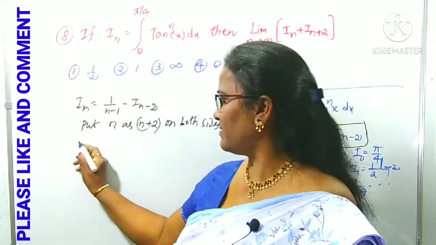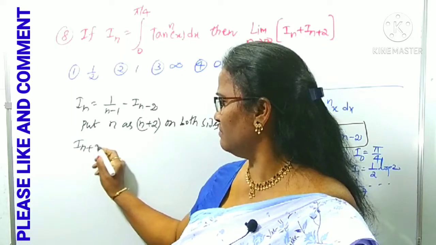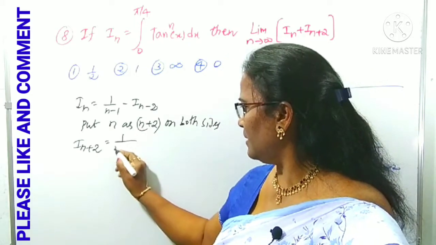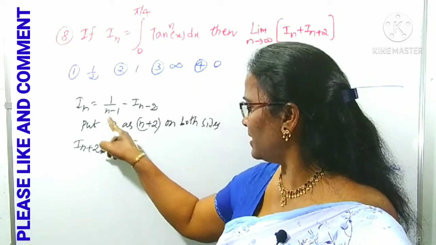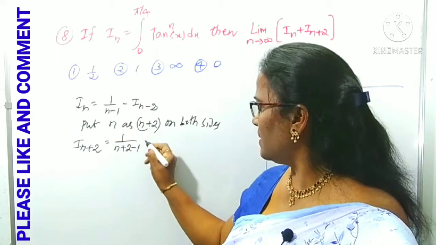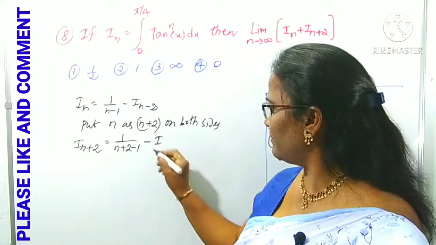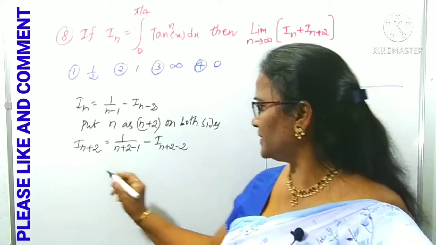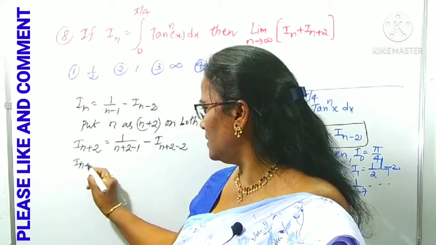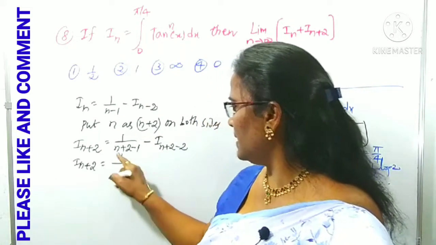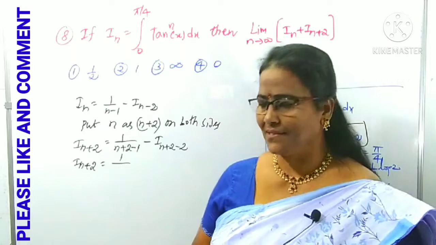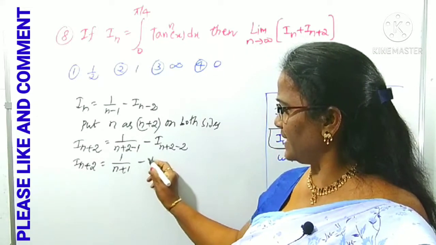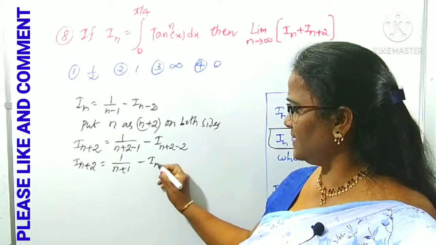In place of n, we can write n plus 2 in the first term. On the right side, 1 by (n plus 2 minus 1), minus I, in place of n we write n plus 2, and minus 2 is already there. So I_(n plus 2) is 1 by (n plus 2 minus 1), which is n plus 1, minus I_n, since plus 2 minus 2 gets cancelled.